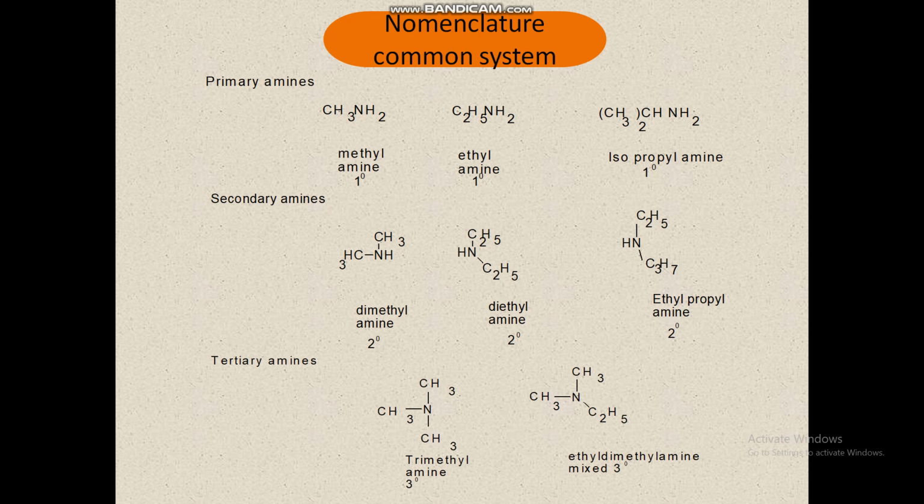Next, ethyldimethylamine is a mixed tertiary amine. When all the alkyl groups linked to the nitrogen atom are the same, the amine is called a simple amine. If the alkyl groups attached to the nitrogen atom are different, it is called a mixed amine. For example, ethylmethylamine is mixed, and ethylpropylamine is a mixed amine.